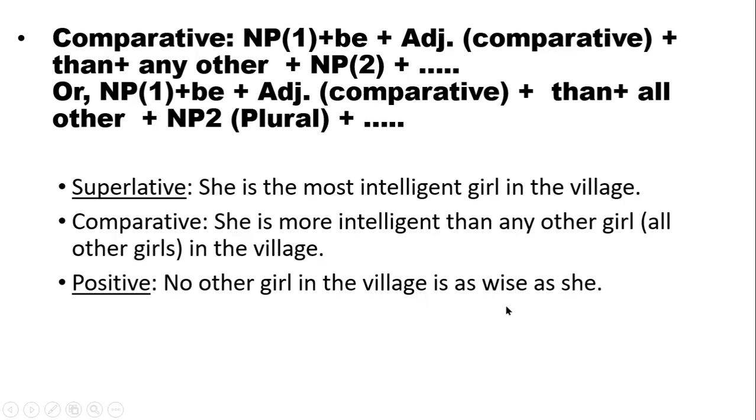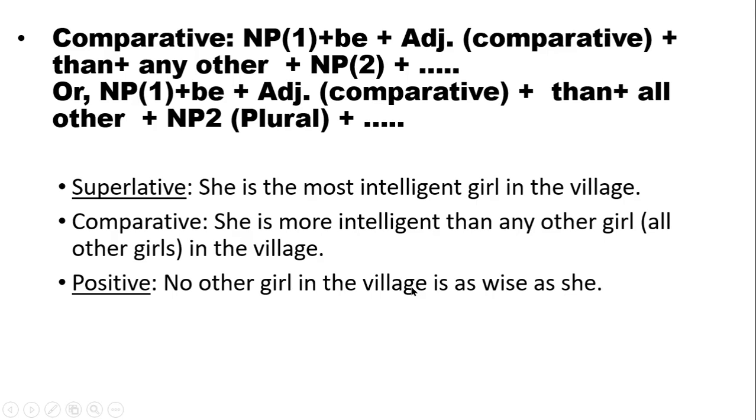Here you see wise is positive form of adjective. So we are going to write down wiser. She is wiser, and then according to the structure, any other girl, NP2, any other girl in the village.